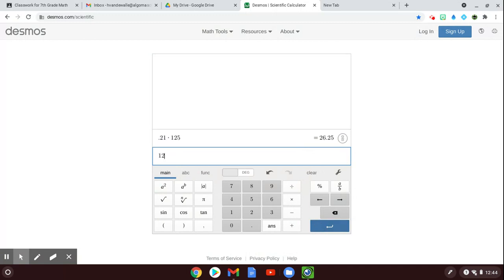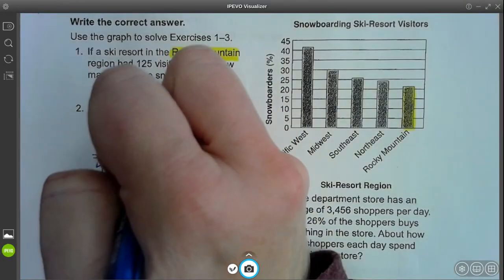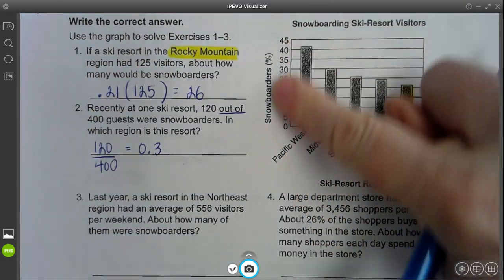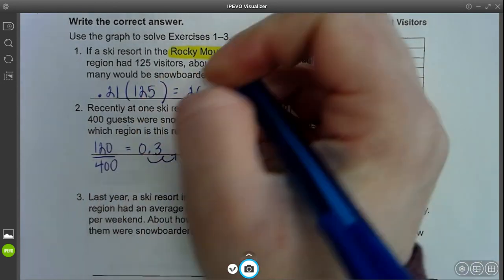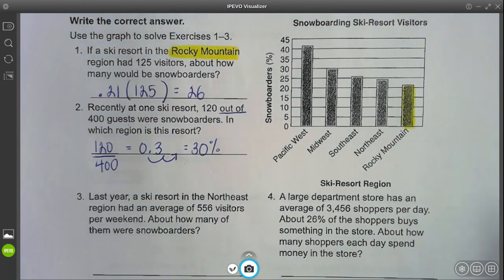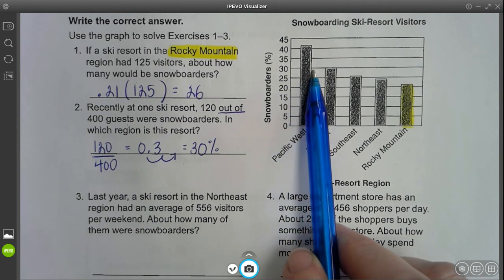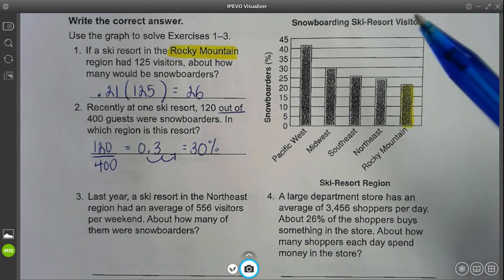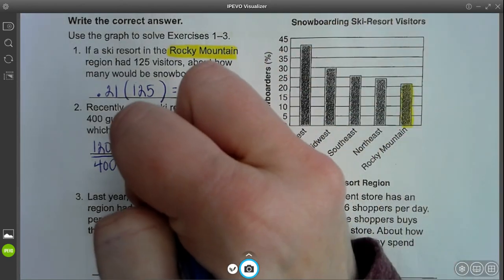So I'm going to do 120 divided by 400, which gives me 0.3. I want to change this into a percent, so if I move the decimal 2 spots to the right, that ends up being 30%. So which region tends to have about 30% of its visitors as snowboarders? That's right here. That's the Midwest.